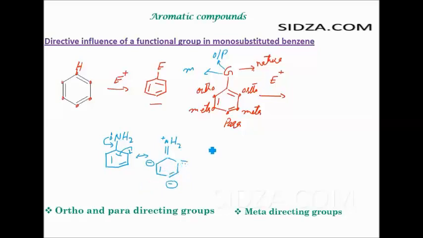Therefore, obviously the electrophile will attack only at the negatively charged centers here, because it is the NH2 group that increases the electron density at the ortho and the para positions. Hence we say the NH2 group is an ortho para directing group. It directs the electrophile to attack at the ortho and the para position because it provides electrons. It increases the electron density at the ortho and the para positions. The electrophile is electron deficient, we know that, and therefore it will attack selectively at the ortho and the para position. So we have an ortho para directing group.